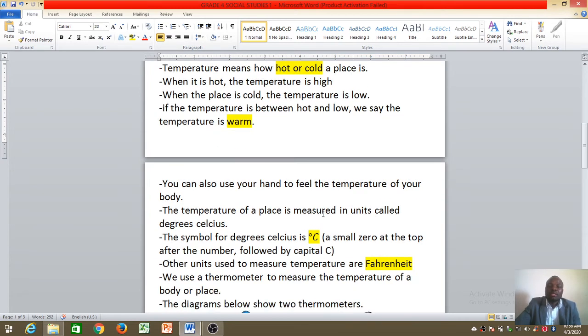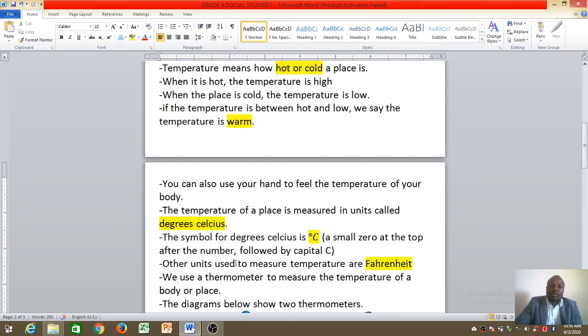The temperature of a place is measured in units called degrees Celsius. Here is how the word is supposed to be written, degrees Celsius. The symbol or the short form of degrees Celsius is, first of all, you write a small 0. For example, if you want to say the temperature of the day today in Hargeisa is 32, you write 32, then you write a small o up there after 2, followed by a capital C. We say that is 32 degrees Celsius.